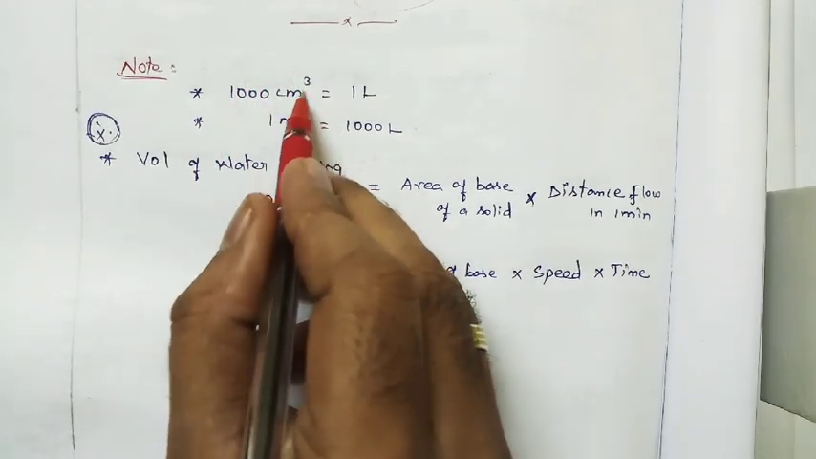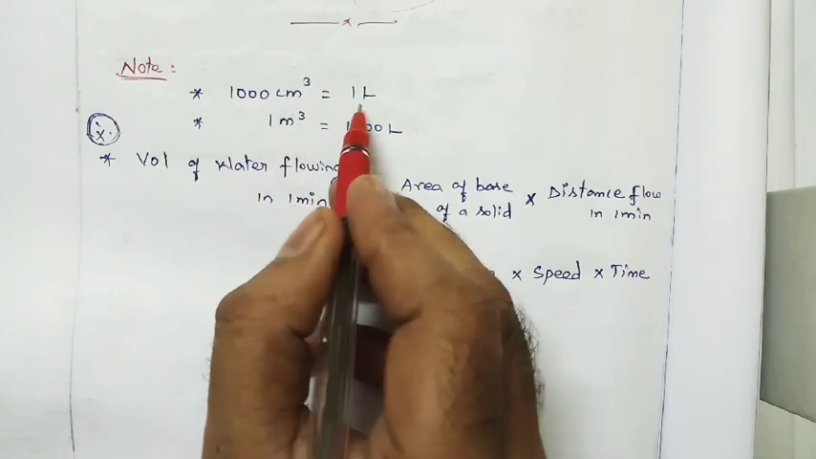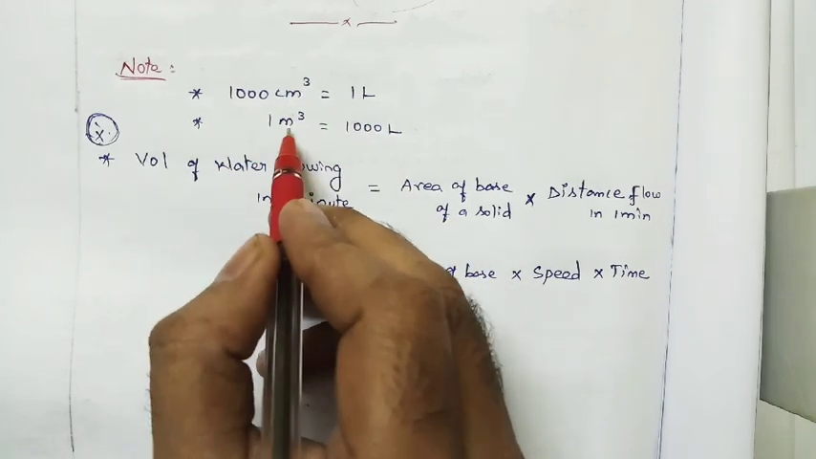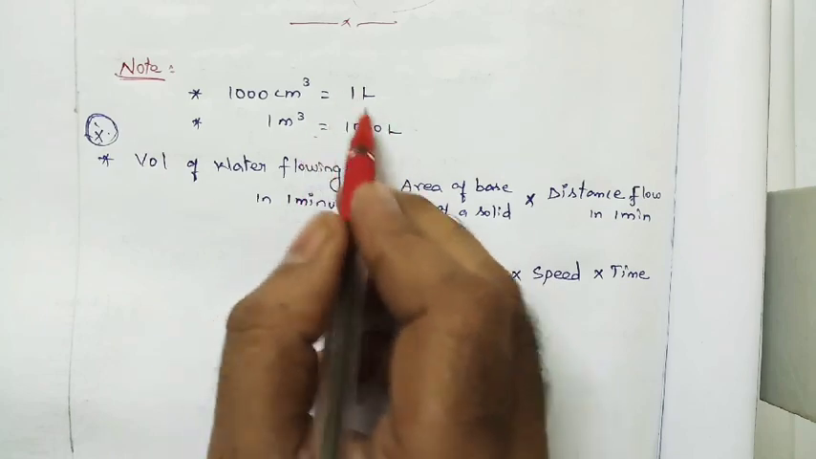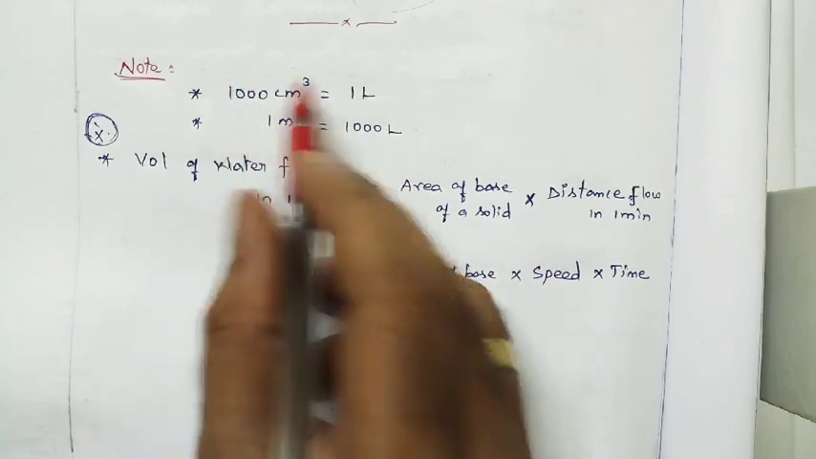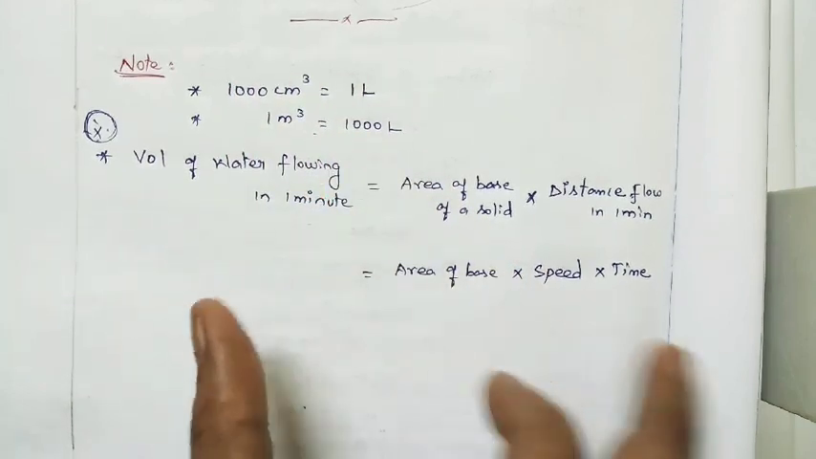1000 centimeter cube is equal to 1 liter. Then 1 meter cube is equal to 1000 liters. You already studied these things in 9th standard, and the new formula is like this.